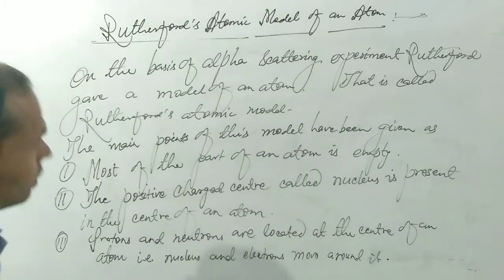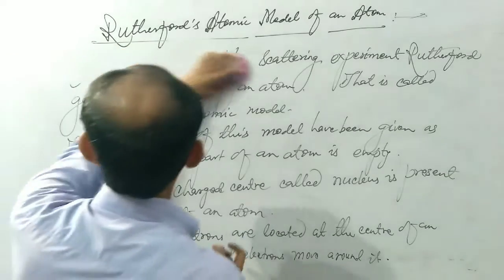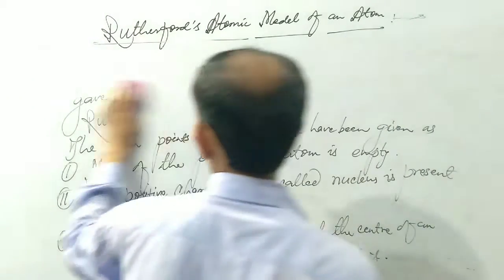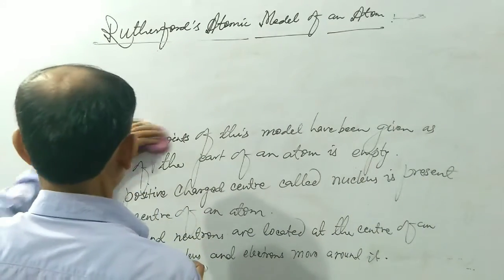Some other points are also present, so we can write one by one all these points given by Rutherford in his atomic model.